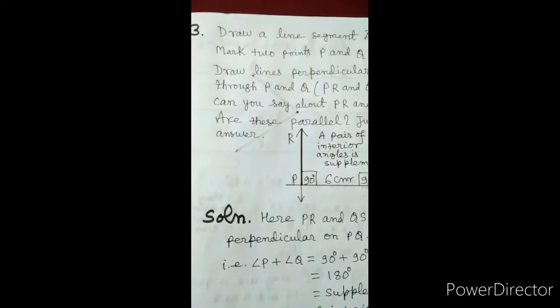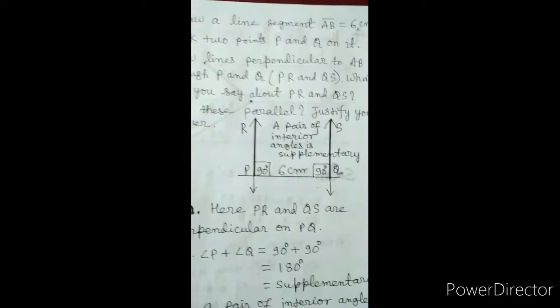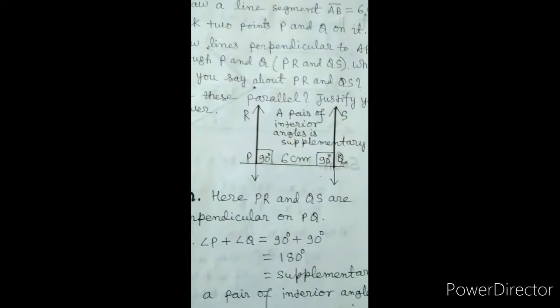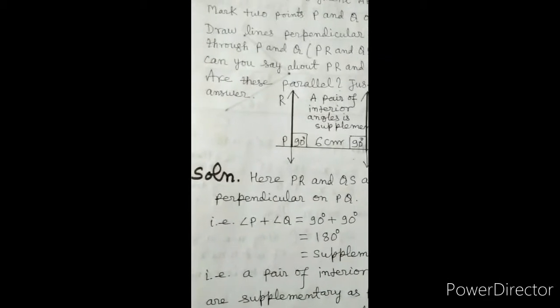Take another example. Draw a line segment AB is equal to 6 cm. Mark 2 points P and Q on it. Draw lines perpendicular to AB through P and Q, PR and QS. What can you say about PR and QS? Are these parallel? Justify your answer.